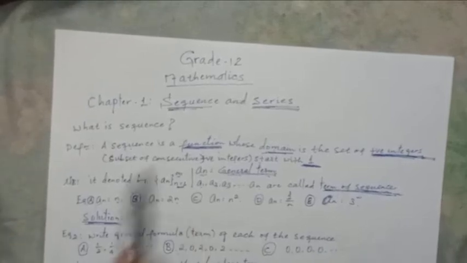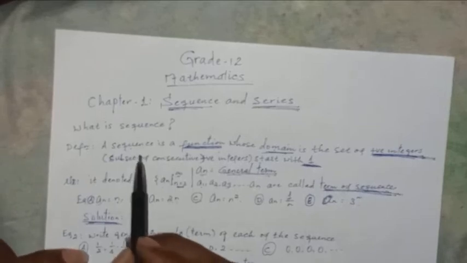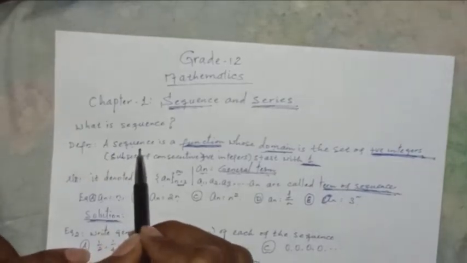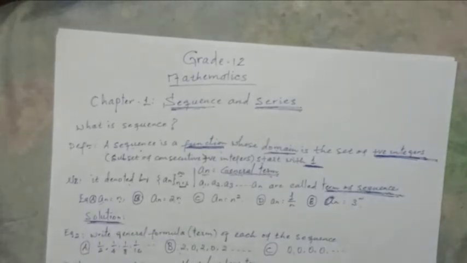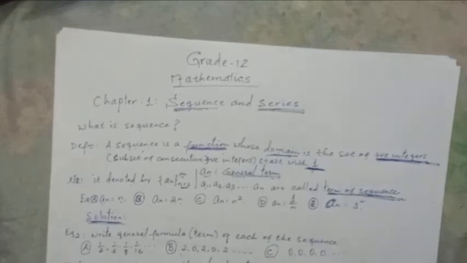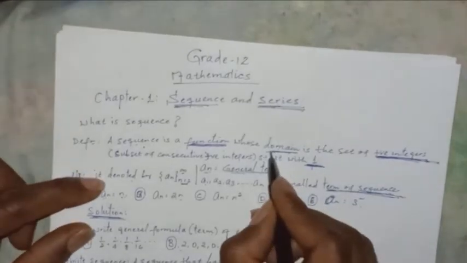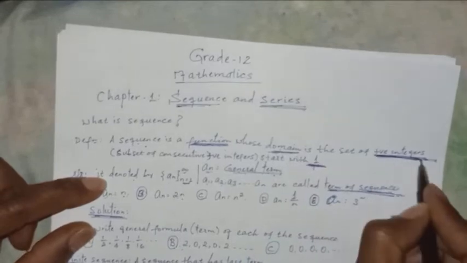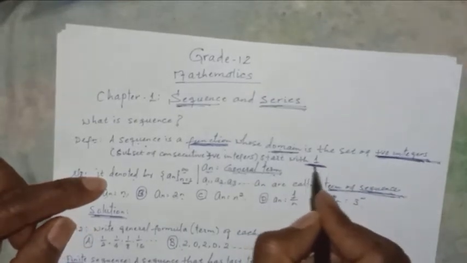In simple definition, what is a sequence, and what is a series? A sequence, as we understand from the definition, is a function whose domain is the set of positive integers, which always starts from 1.